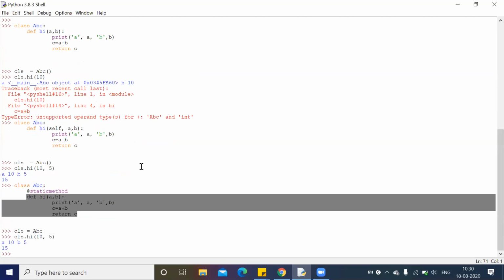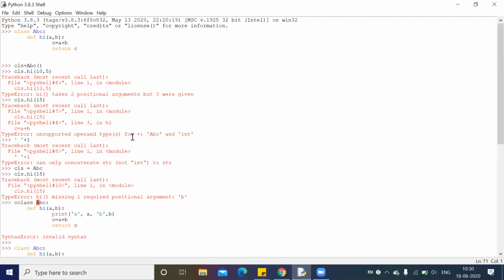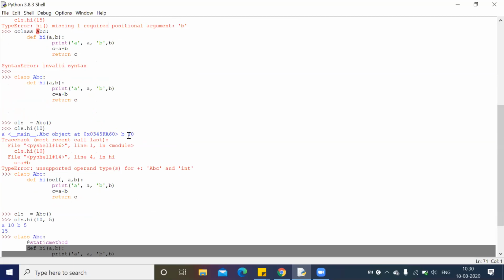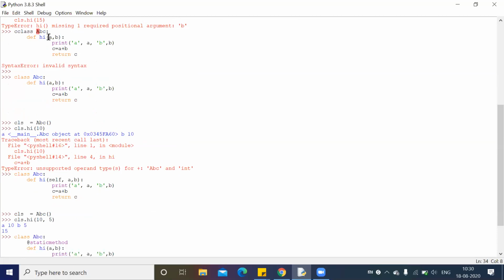Got it? So both will receive. Self is purely optional. It is for our indication. So when I say A, what happened? He really got confused. A is going to return 10, B is going to return 5. Everyone got confused, right? That's why I said please do practice. So when you say self, you won't be confused. So instead of A, if I say self, will you be confused? No, right?